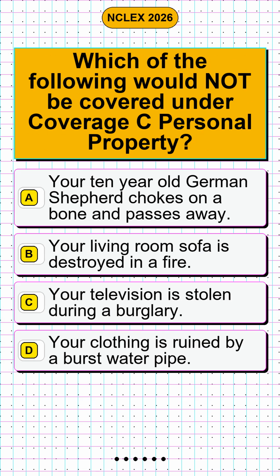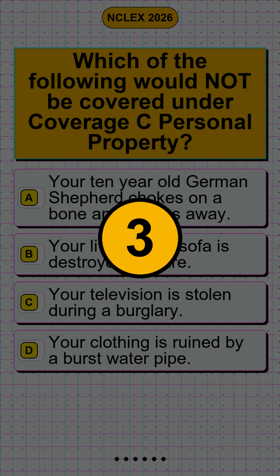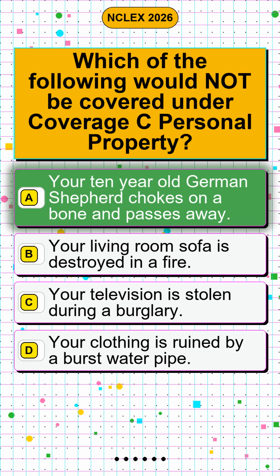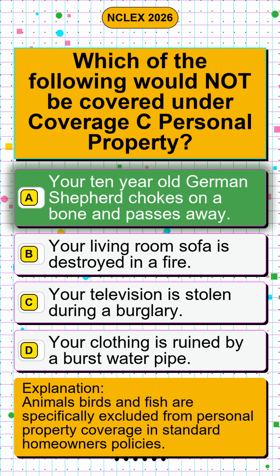Question 3. Which of the following would not be covered under coverage C personal property? Option A. Your 10-year-old German Shepherd chokes on a bone and passes away. Option B. Your living room sofa is destroyed in a fire. Option C. Your television is stolen during a burglary. Option D. Your clothing is ruined by a burst water pipe. The correct answer is option A. Your 10-year-old German Shepherd chokes on a bone and passes away. Animals, birds and fish are specifically excluded from personal property coverage in standard homeowners policies.